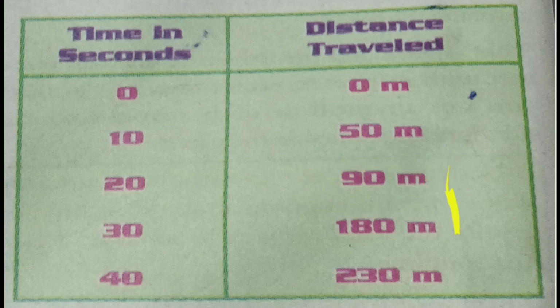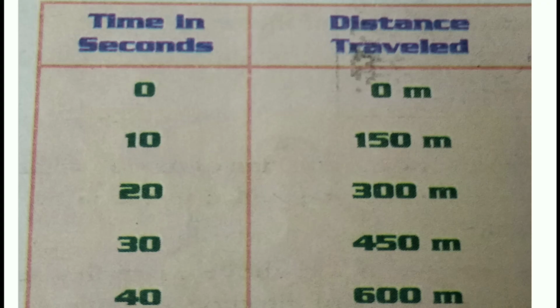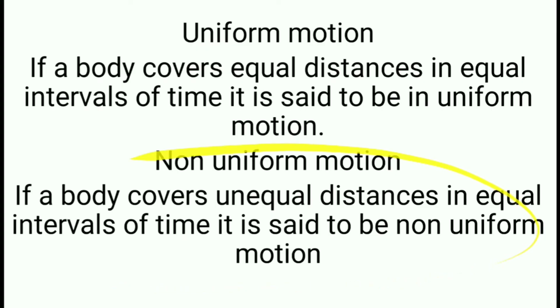If you compare the distance traveled in between the equal intervals, here equal intervals of time are there, each one is 10 seconds, but equal distances are not there. It is not at all traveling equal distances. It is changing the distance. Sometimes it is traveling 50 meters for 10 seconds, sometimes it is traveling only 40. Like this, it will be called non-uniform motion. Did you understand, children?